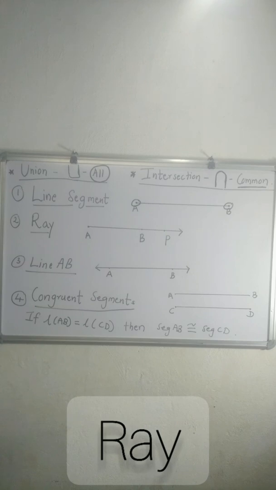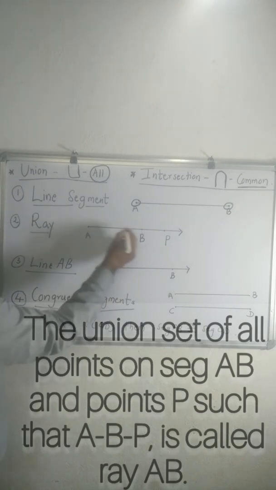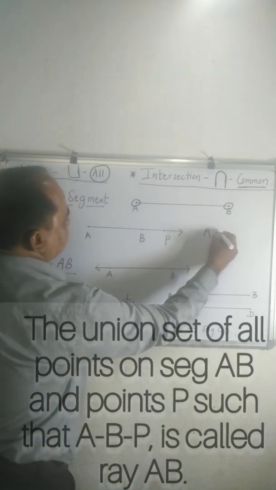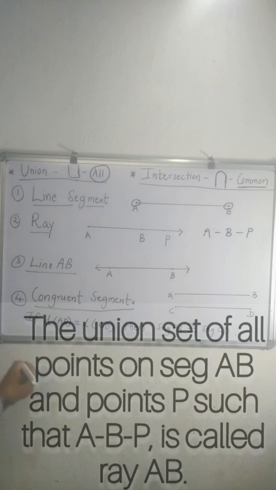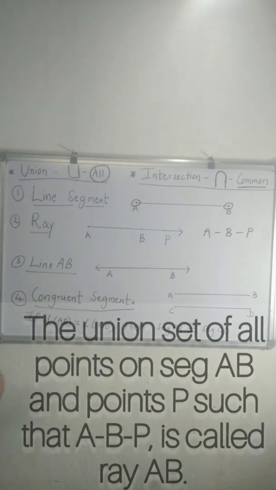So in terms of union, it is the union of the set of all points A, B and P. A is included, and on the other side it is endless; after P there are infinite points.